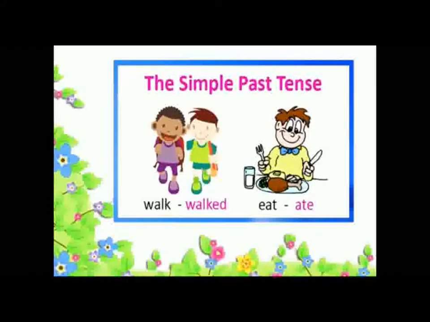Just look here, the simple past tense, try to understand from this picture. It's walk, that is present, and changing into walked, that is past. Eat, it's present, and changing into ate, that is past. Walked and ate, verbs showing the past actions.